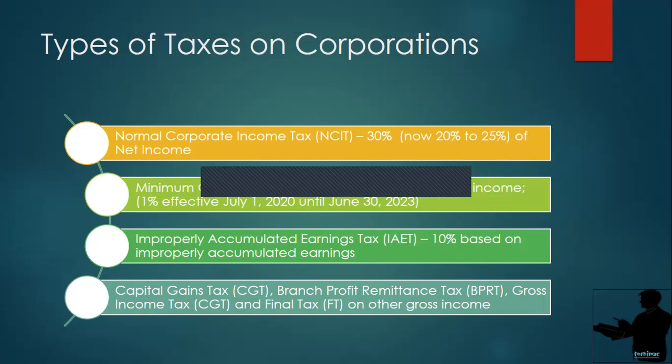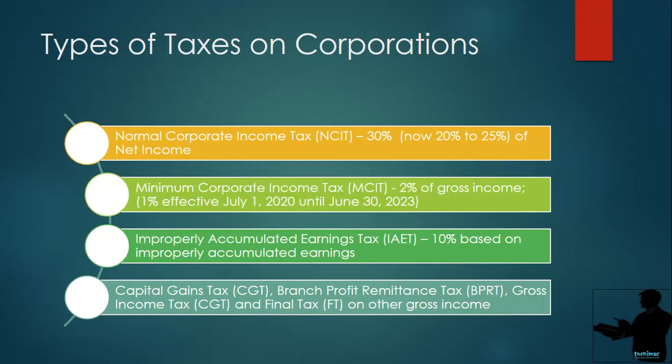Okay, so this is actually the part where my discussion on MCIT and NCIT was cut. This is the continuation on part two. We have already finished part one, the introduction on the taxation on corporation. We have learned the types of corporations like domestic corporations, resident foreign corporations, and those not engaged in trade or business or those engaged in trade or business. Now here,